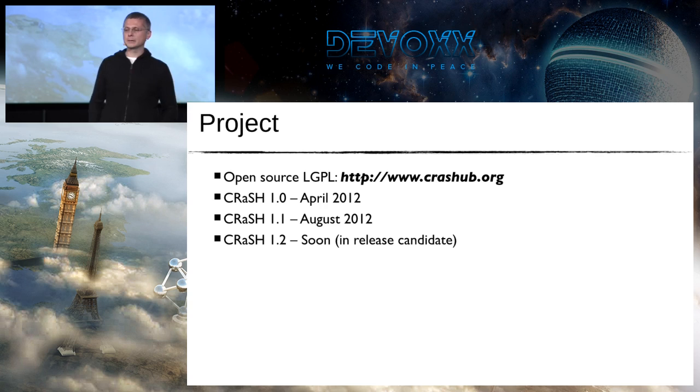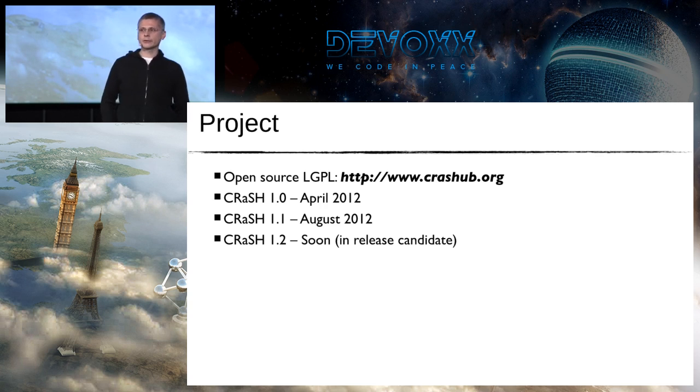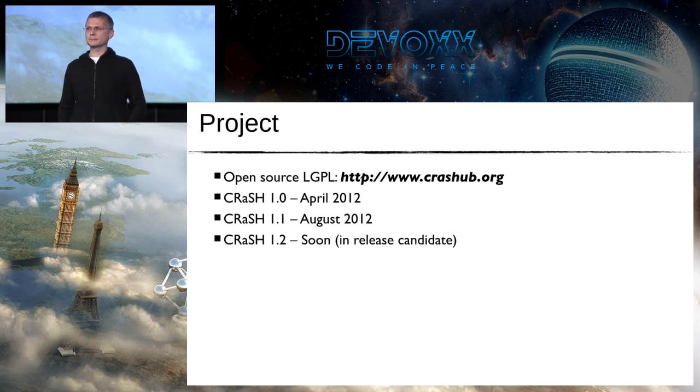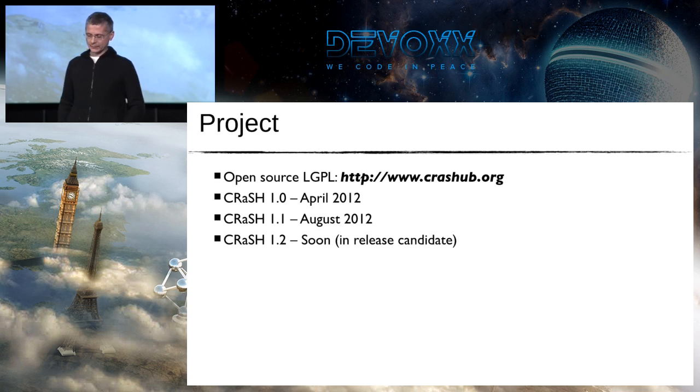And last year I found the project cool and I wanted to share it, so I submitted a quickie at DevOps France that was accepted, and it motivated me to make the 1.0 release of CRaSH last April. And during the summer, we released the 1.1, and now we are actively working on the 1.2 version. That is today in release candidate, and that should be finished, I think, in November or December.